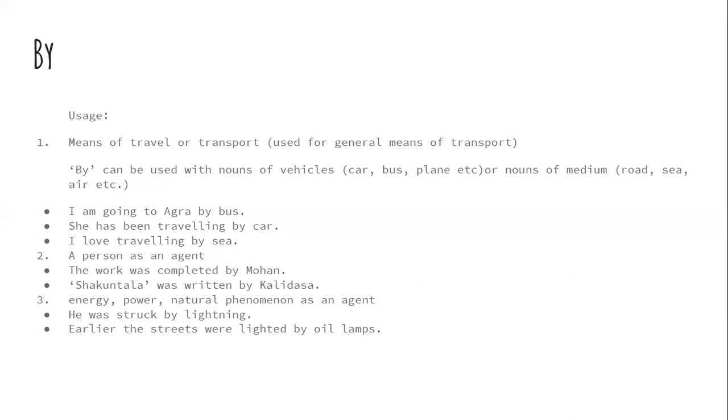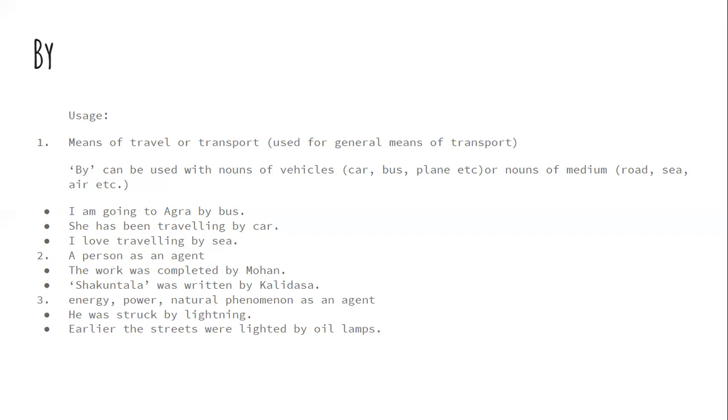So by can be used with nouns of vehicles such as car, bus, plane, etc. Or it can be used with nouns of medium, environment, road, sea, air also. So, I am going to Agra by bus. How? By bus.